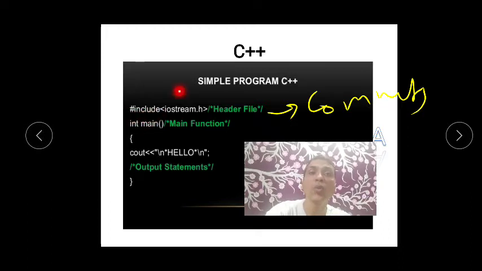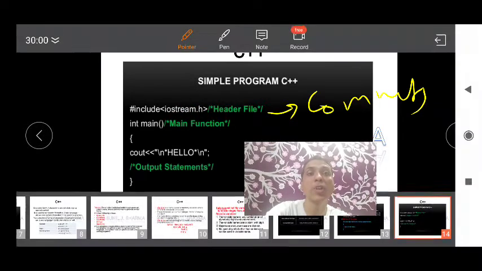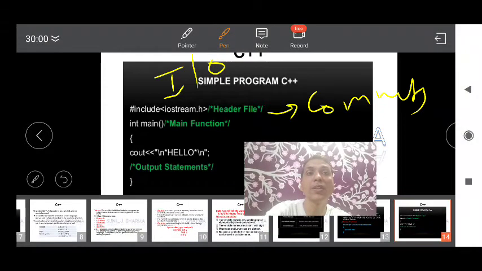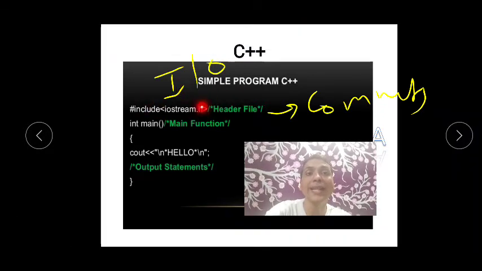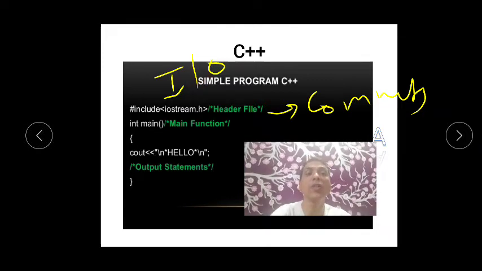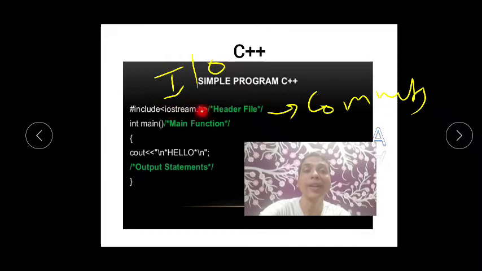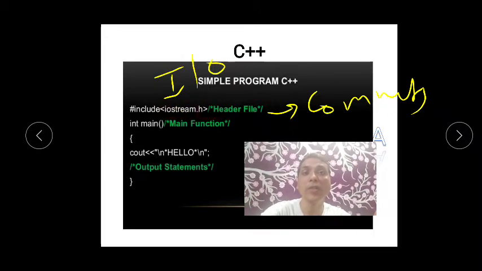So hash include, then can you see these angular brackets, iostream.h. Now what do you mean by iostream? IO stands for input output, and H stands for header file. If you don't write this, then we cannot take any input, and we cannot display any output. So this is a very important header file. Okay, now why have we included this? Because this is cout. Can you see, cout stands for console output. By default your console output is your screen. Okay, on that you will be getting